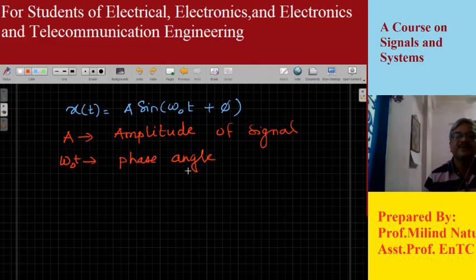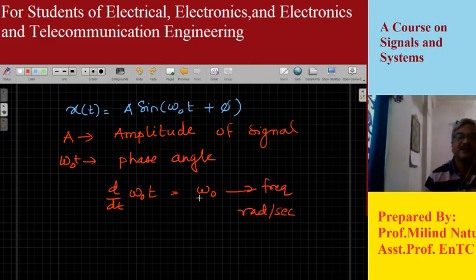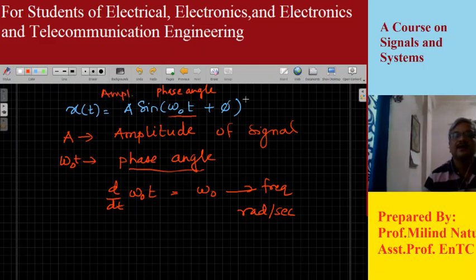You know the relationship between phase angle and frequency. If we differentiate the phase angle, then we get frequency, and this frequency is measured in radians per second. Similarly, if we integrate frequency, we get the phase. So we must know the relationship between phase angle and frequency. This part is called the phase angle, this part is the amplitude, and this part, phi, is called the phase delay.